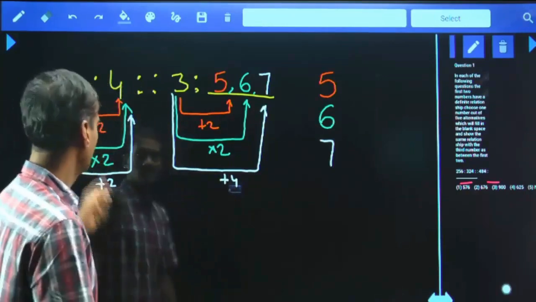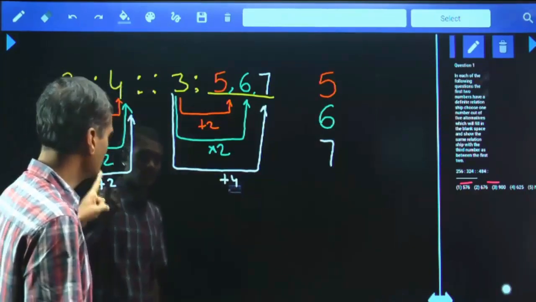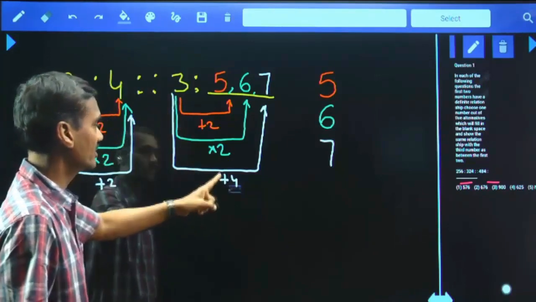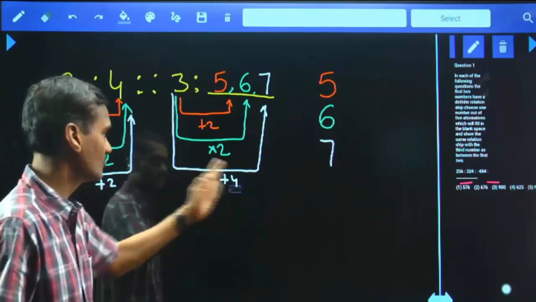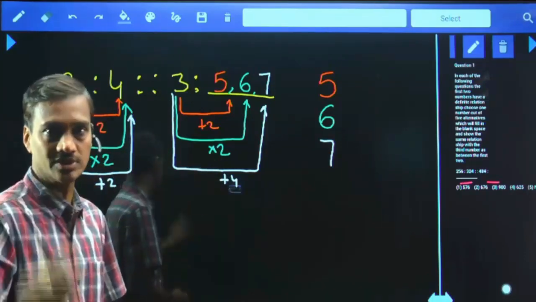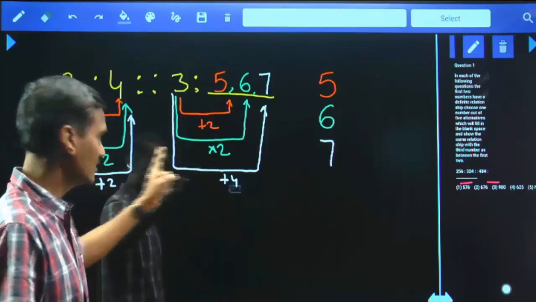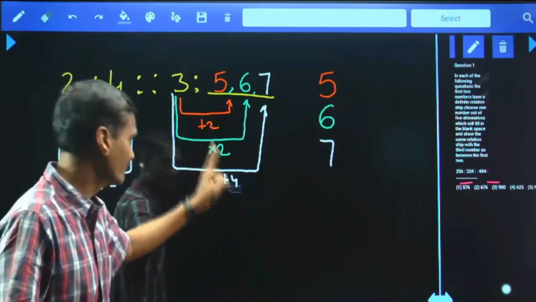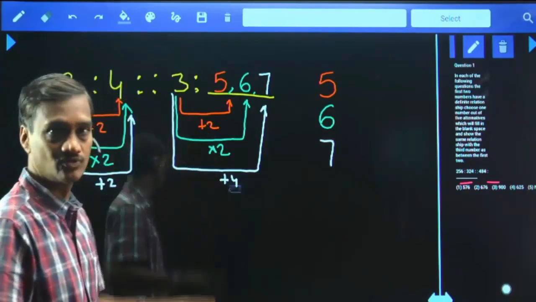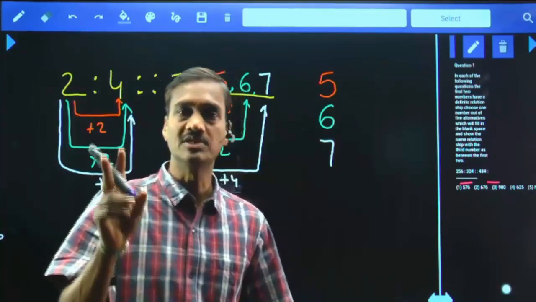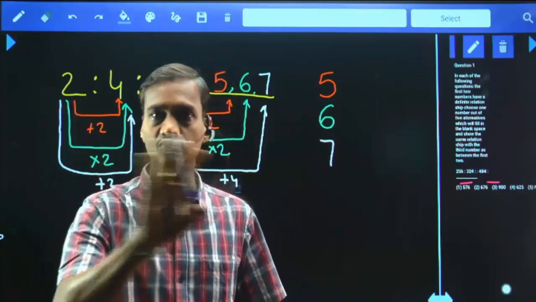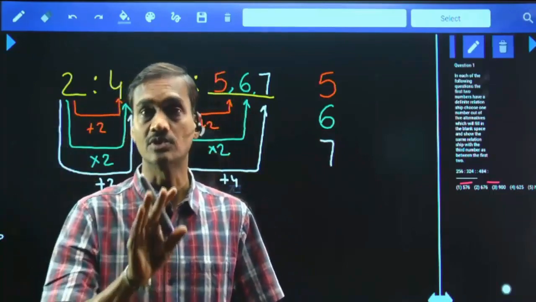Tell me. Here in the first number you are adding 2, then in the third number you are adding 4. Can we apply it like that or not? Plus 2, plus 4, plus 6: you are not supposed to work out like that. If you are adding 2 here, here also you must add 2. If you are adding 4 here, here also you must add 4. Plus 2, plus 4, plus 6 addition will be based on the series, but in analogies, it should not be the case. You cannot work out like that.